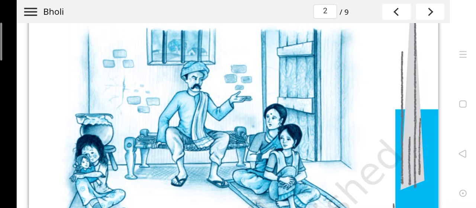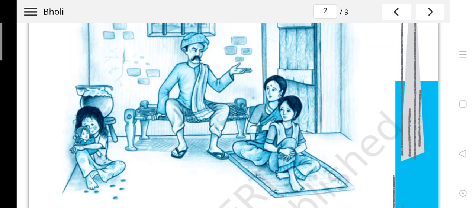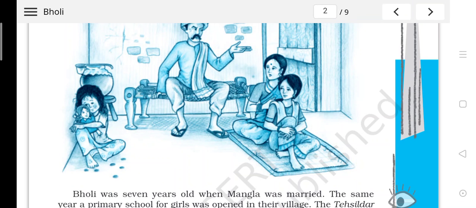The picture describes Ramlal and the other children sitting together. The mother is tying the hair of the other girl, whereas look at Bholi sitting in one of the corners with her doll. Her hair is untied and spread around. It seems that nobody is taking care of her.